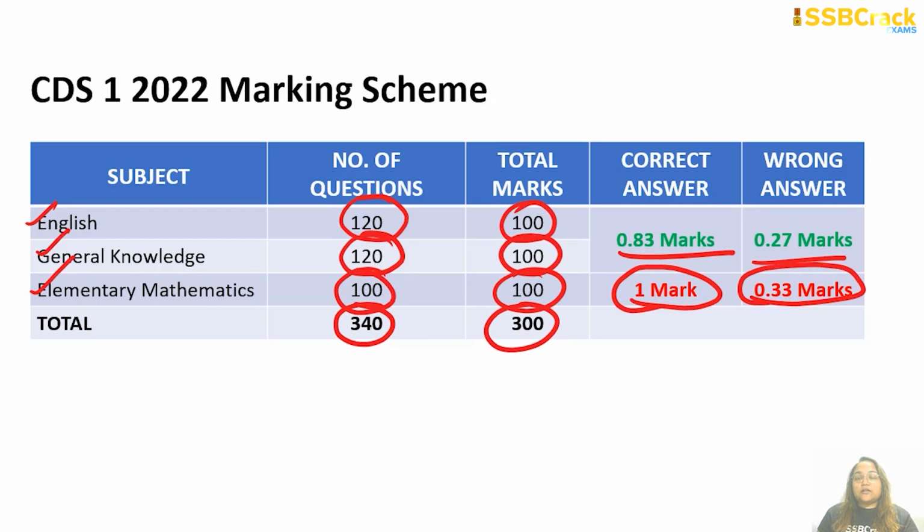However, for the OTA candidates, you have to take only 2 papers, that is English and General Knowledge, consisting of 240 questions in total and a total of 200 marks. So I hope that this examination pattern and marking scheme for the candidates eligible for different academies is clear now for your CDS 1 2022 exam.